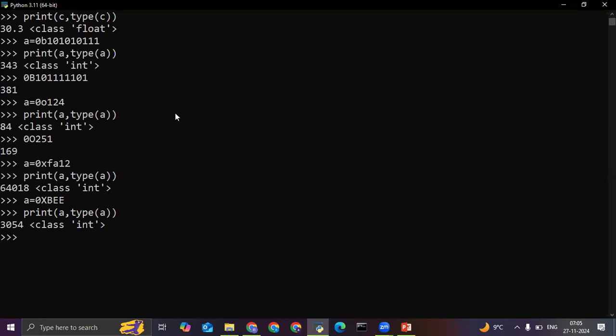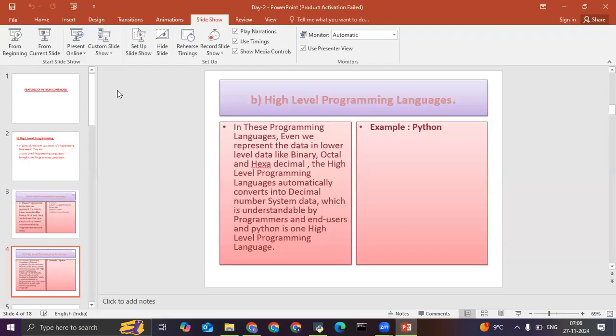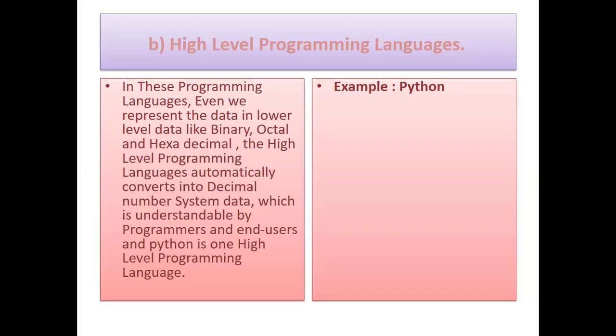Next feature, it is a robust programming language. Whatever we are discussing in this class, we'll discuss each and every thing. Even though we have started with the features, I'm just telling you about them. Later on, we'll discuss each and every feature in detail. Okay, let's go ahead now.